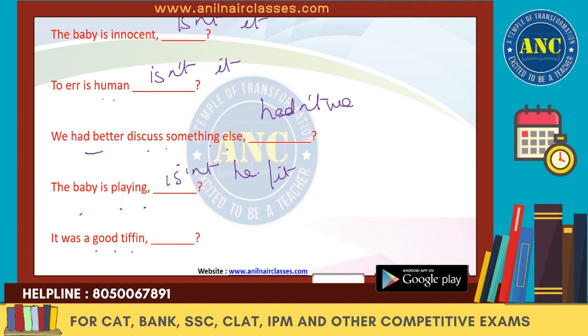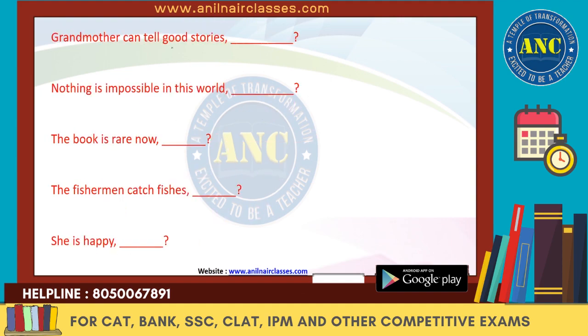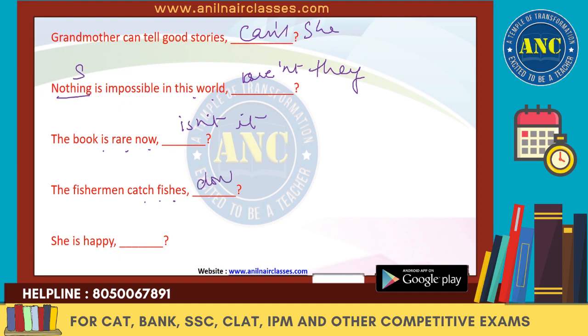It was a good tiffin. Wasn't it? Grandmother can tell good stories. Can't she? Nobody is impossible in this world. Nobody is singular. So aren't they? The book is rare now. Isn't it? The fisherman catches fish. Don't they?